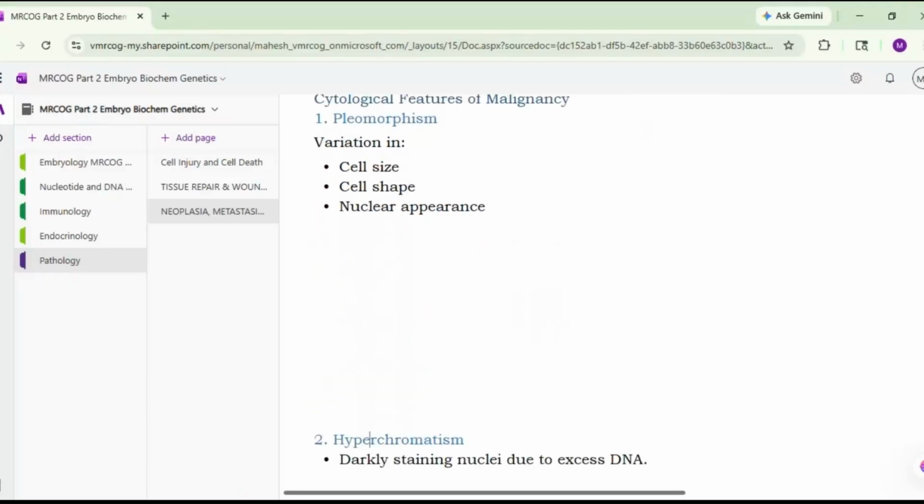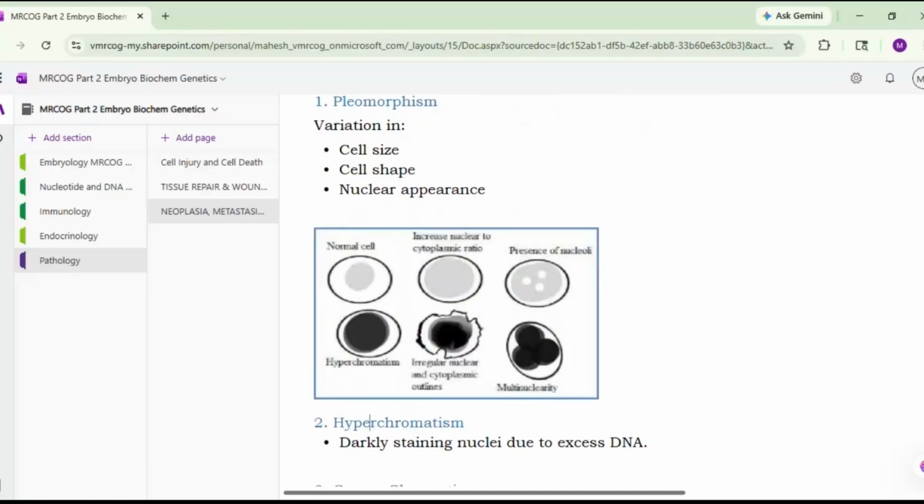Then cytological features of malignancy. Okay, there are various cytological features such as pleomorphism. That is the variation in the size, shape, nuclear appearance. So in the figure you can see that this normal cell is very well delineated. It has a regular nucleus. It has adequate cytoplasm. Normally the nucleus is relatively small and the cytoplasm is big.